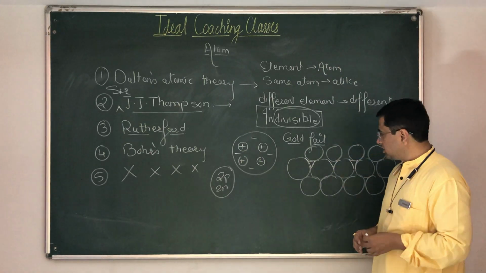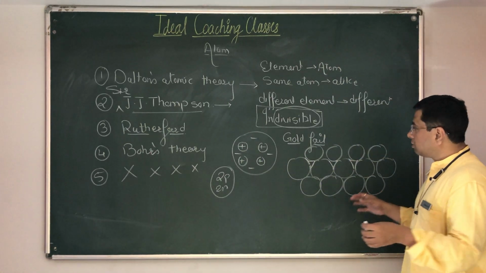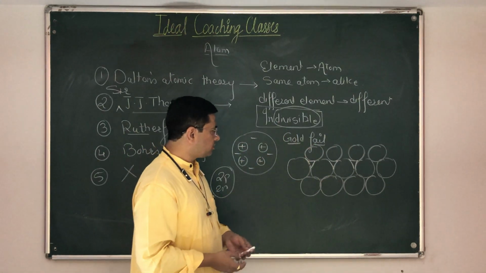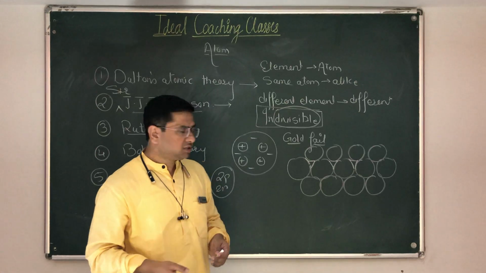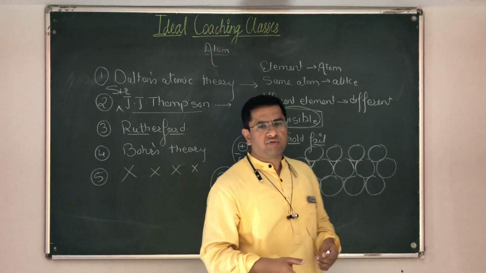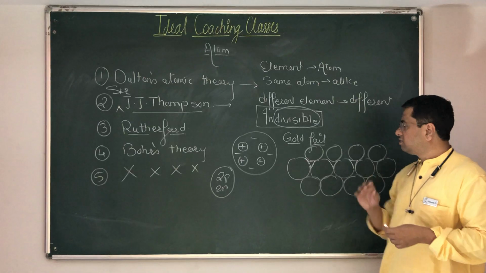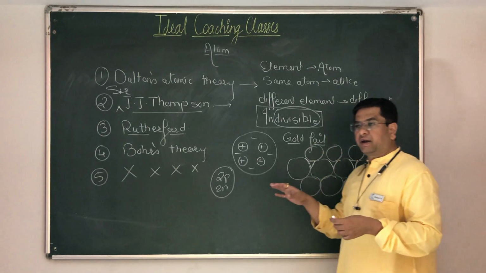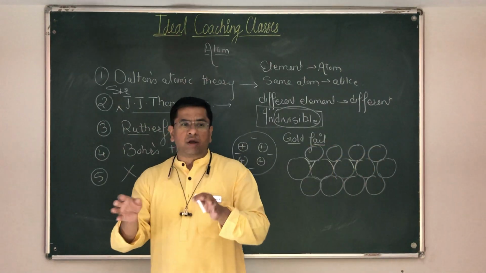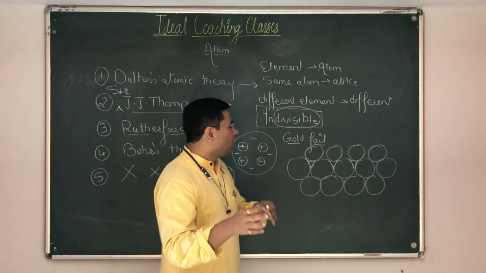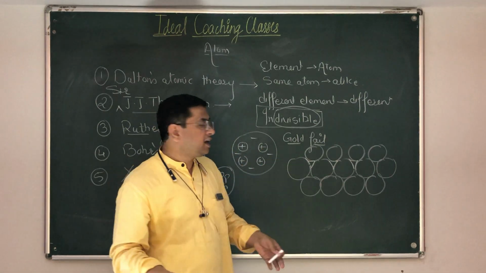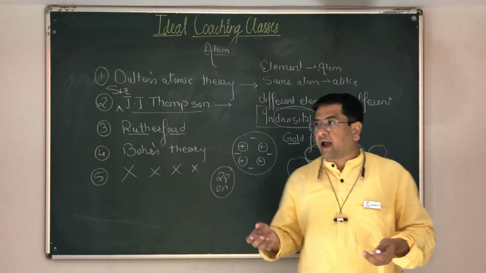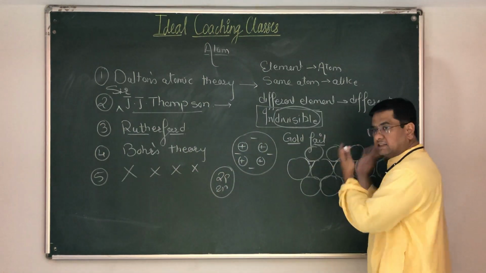To his surprise, he found something altogether different than what he expected. What he found was almost all the alpha particles, 99.99% of the alpha particles passed through this gold foil undeflected. They passed straight through, hardly any alpha particles moved here or there. Most of them passed through as if there was nothing there for them to collide with. It was almost like an atom is vacuum, nothing, they went straight through.